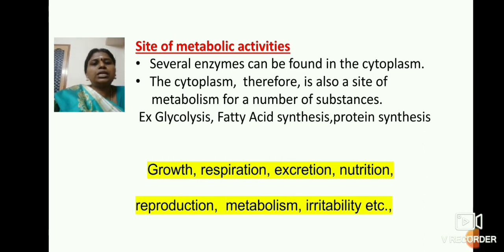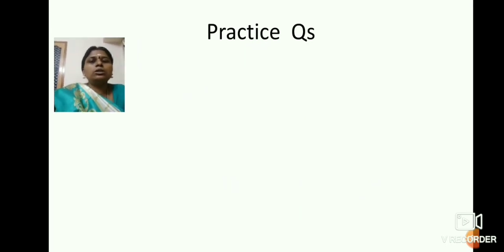As a whole, we can say that cytoplasm plays an essential role in growth, respiration, excretion, nutrition, reproduction, metabolism, irritability. The majority of the functions inside the cell environment are under the control of cytoplasm. If all the components of the cytoplasm are regulated in a correct manner, then the cell will be regulated correctly. So that's all about cytoplasm.